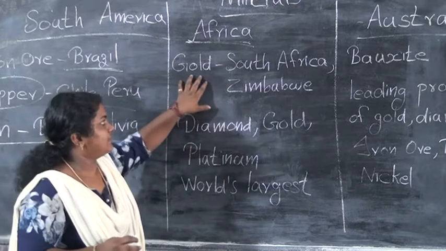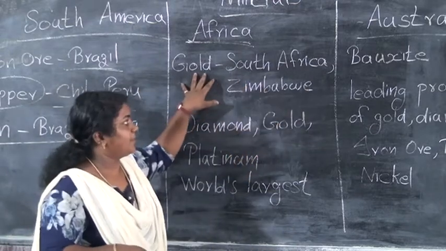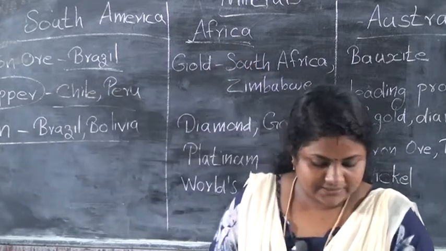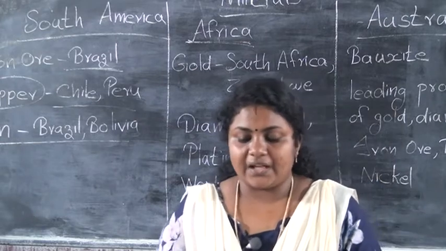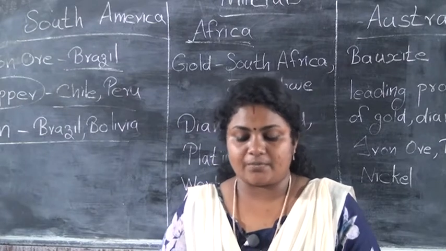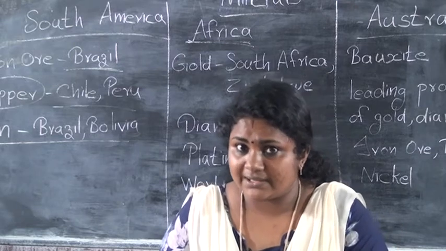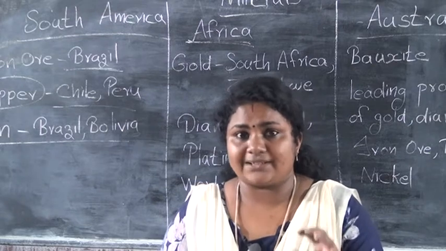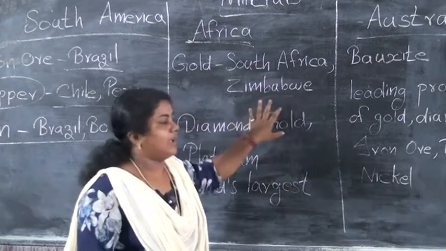And we can say this gold in South Africa and Zimbabwe. We can see gold deposits in South Africa and Zimbabwe. Not only that, the other minerals found in Africa are copper, iron ore, chromium, uranium, cobalt, bauxite. All these minerals can also be seen in Africa. You just study the largest producers of gold, platinum and diamond are Africa, and gold in South Africa and Zimbabwe.